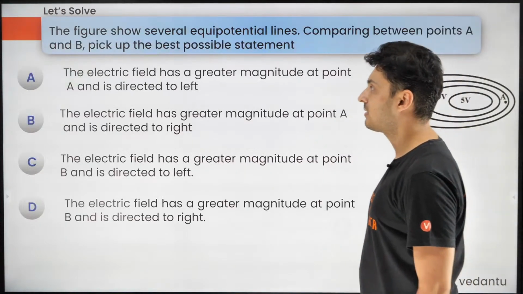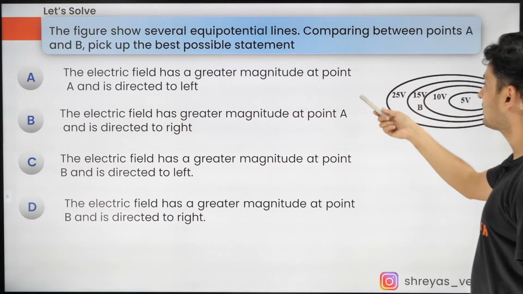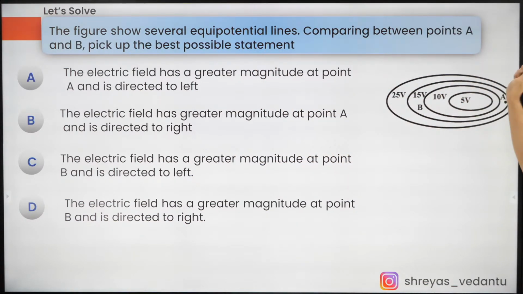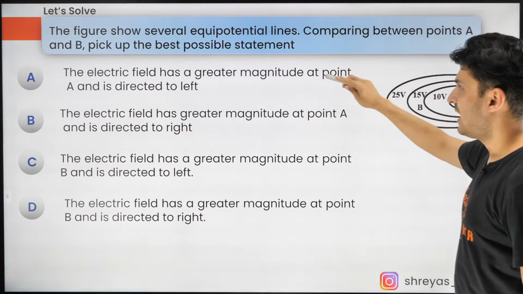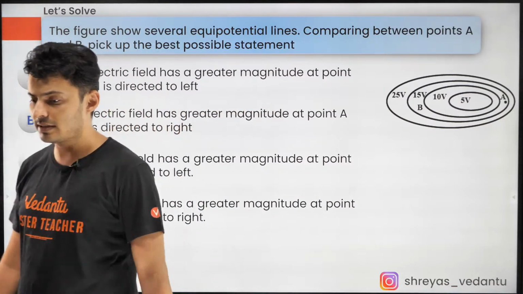And the last question is coming up on your screen, and here it is. The figure shows several equipotential lines. Compare the points A and B. Which of the following statements is correct? This is the last question for you guys. Come on, guys, let's do this.